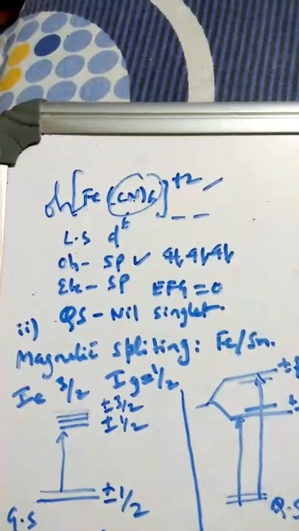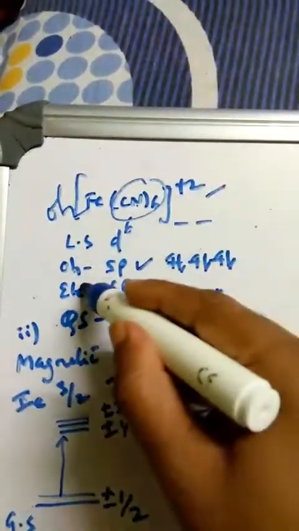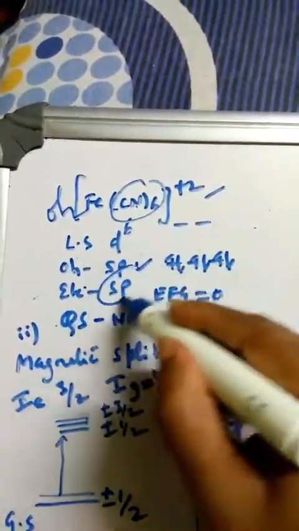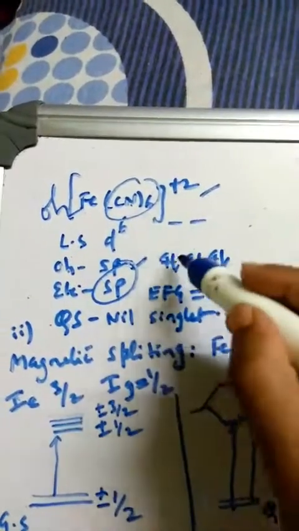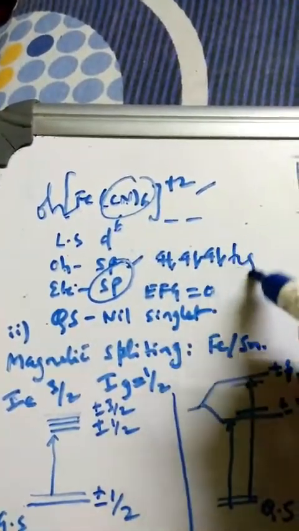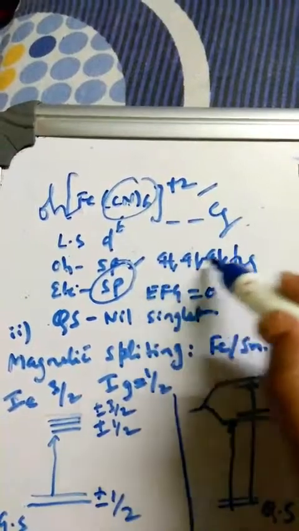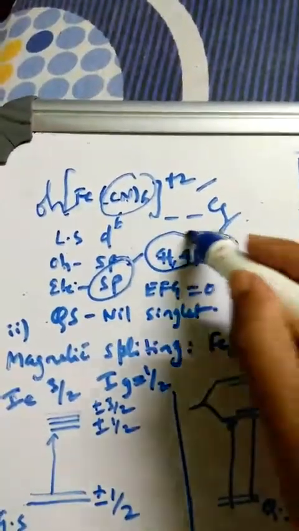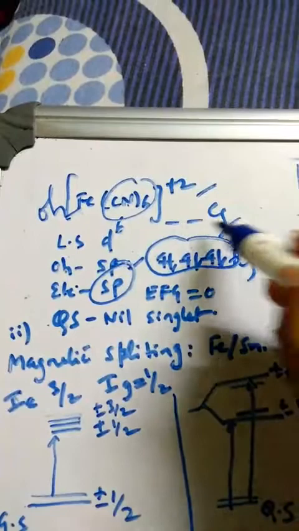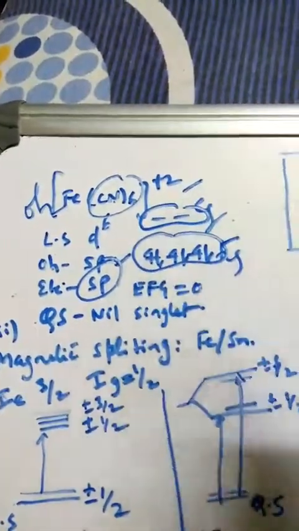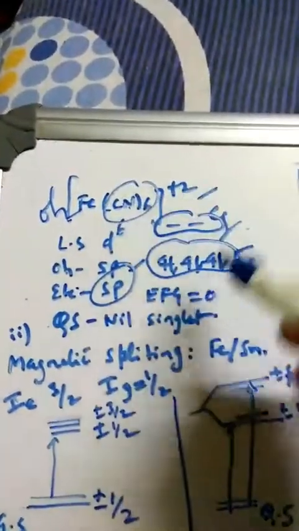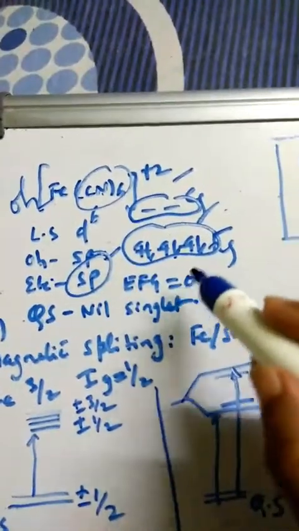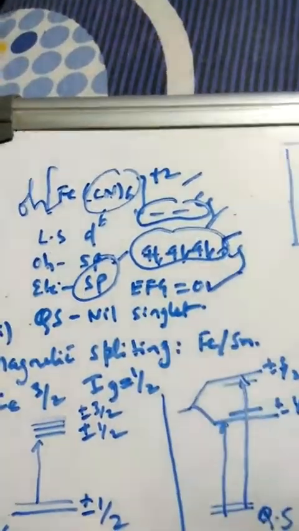If you see the ligands, and if you go for electronic symmetry, this also becomes spherical because all 6 electrons are in t2g and eg, you can see all 6 electrons are here. So this is also spherically symmetric. So in this complex, electric field gradient will be 0, EFG will be 0.